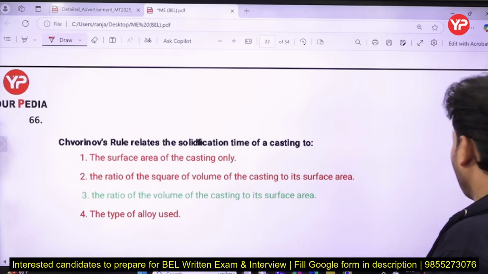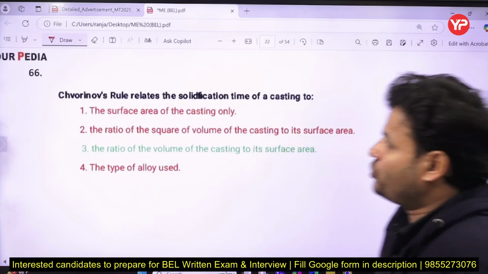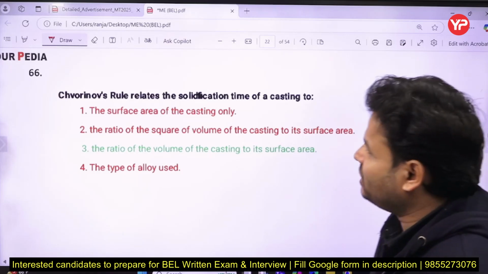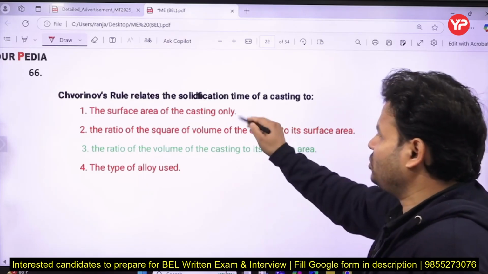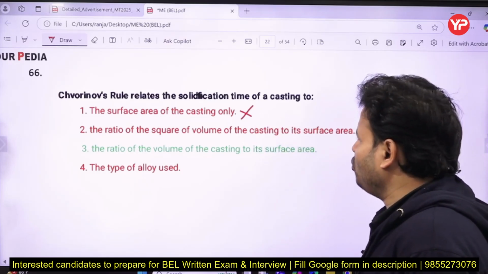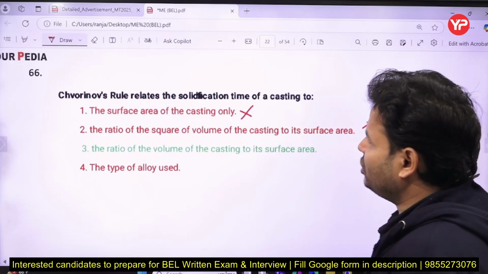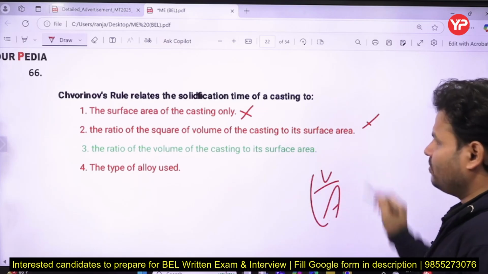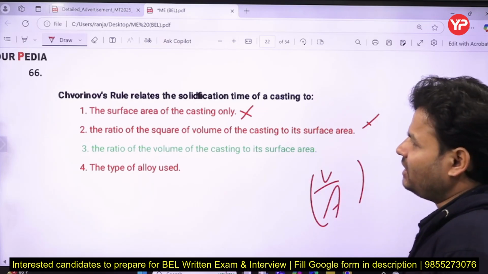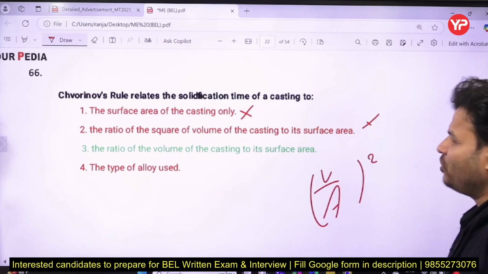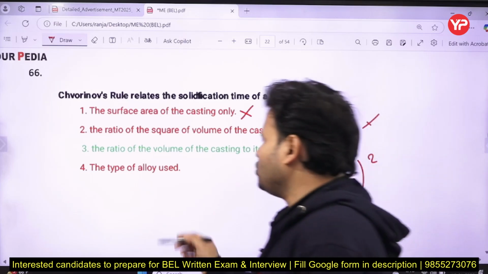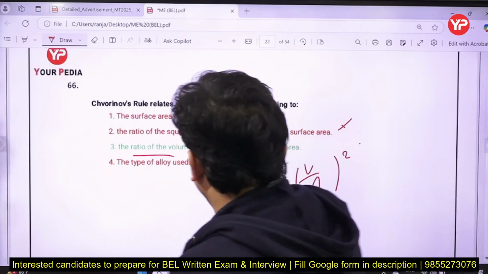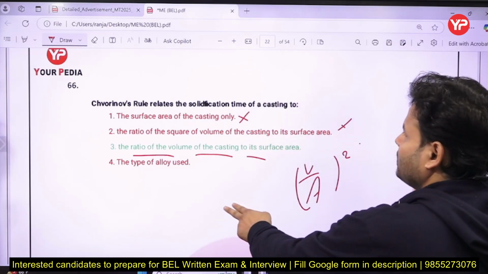Next question: Chvorinov's rule relates the solidification time of a casting to the surface area of the casting only? No. The ratio of the square of volume of casting to surface area? The ratio of volume of casting to surface area, V upon A, that is the right answer. Obviously there is a square, but here no square is given. So the correct answer will be, my dear friends, the ratio of the volume of the casting to its surface area.